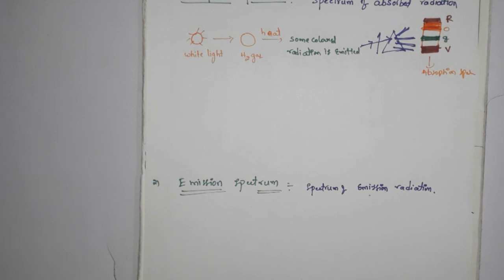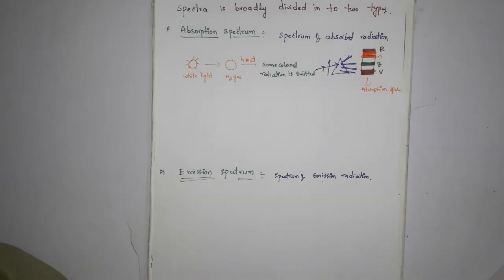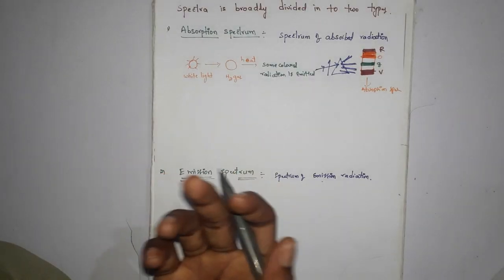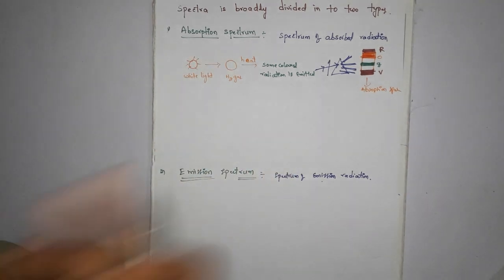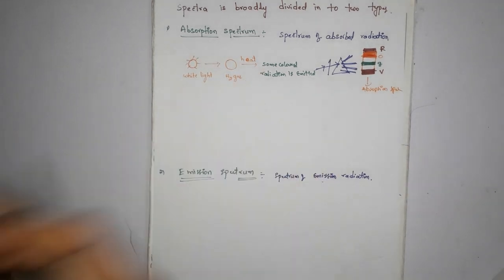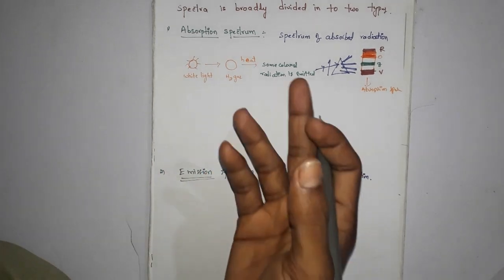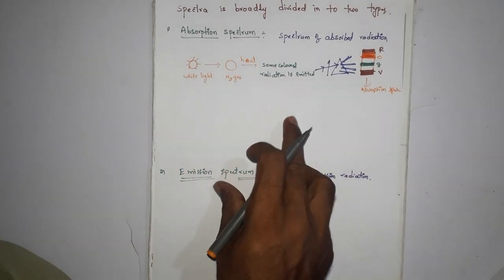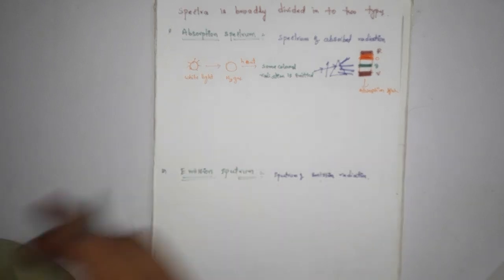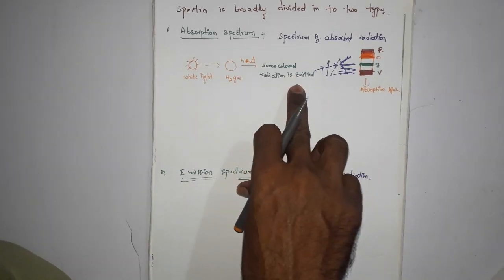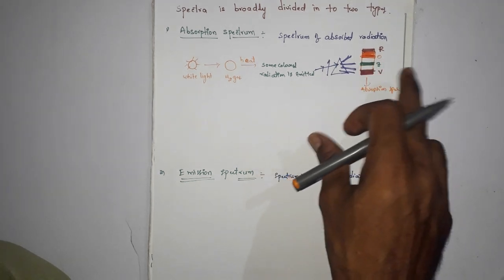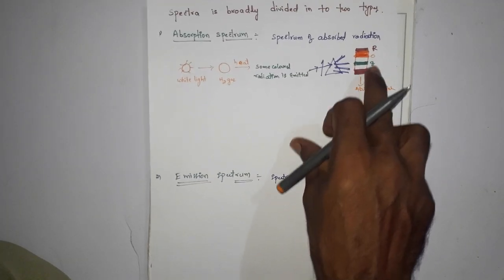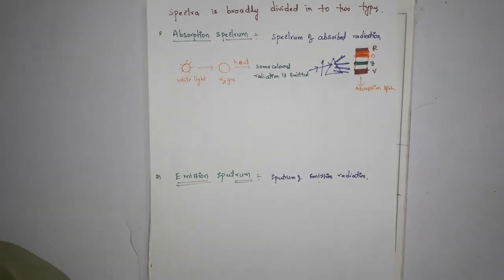So next one. When we pass light on H2 gas, it will absorb some radiation. After that we heat the H2 gas. When we heat this H2 gas, some colors are emitted, and this transmitted light passes through a prism. You get a band of colors on the photographic plate like this. This is called the absorption spectrum.